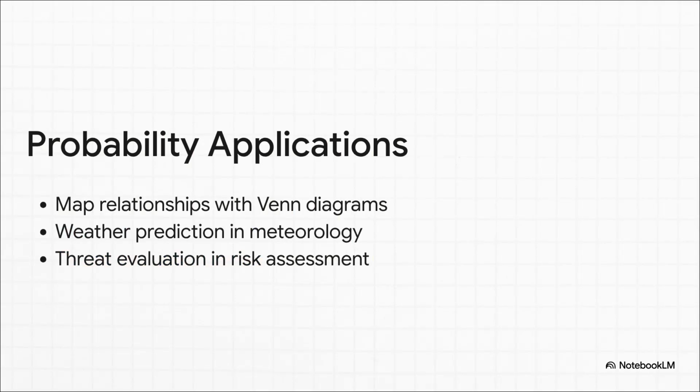And obviously, this isn't just about coin flips. Probability theory leaps right out of the abstract and into the real world. We use Venn diagrams to visually map out complex, overlapping relationships between different events. Meteorologists use these exact models too. In fact, a 30% chance of rain actually means there is a 100% chance of rain for 30% of the forecasted area. Kind of mind-blowing, right? And over in the corporate world, analysts use probability for risk assessment, evaluating the likelihood of threats so they can make high-stakes business decisions.